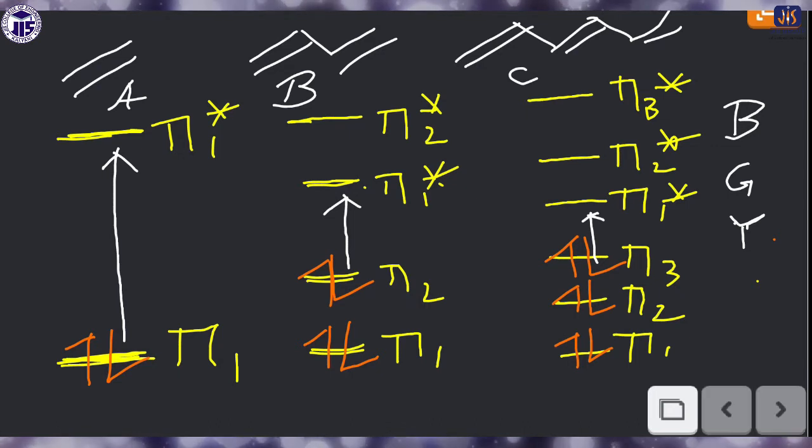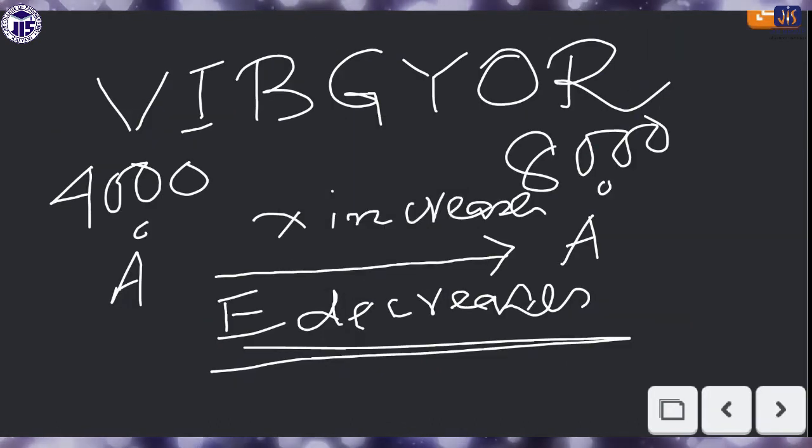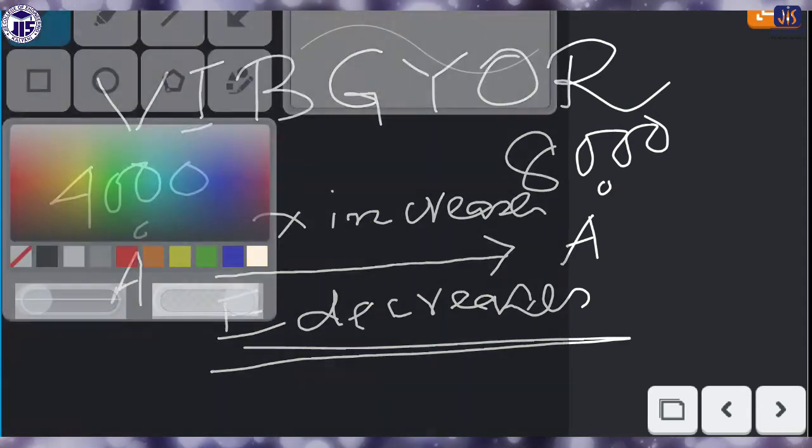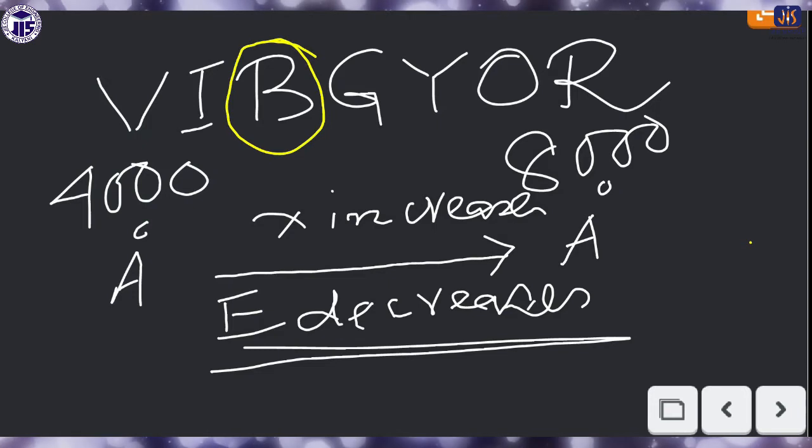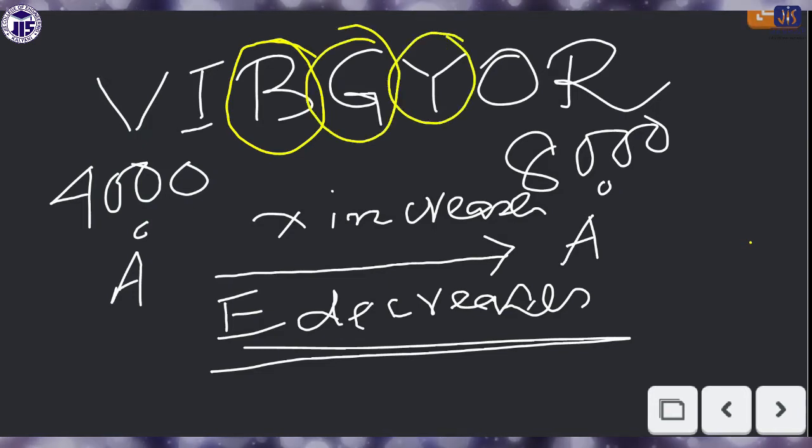So in our question, there was blue, green and yellow. If you highlight the three wavelengths, blue, green and yellow, from left to right their E decreases.